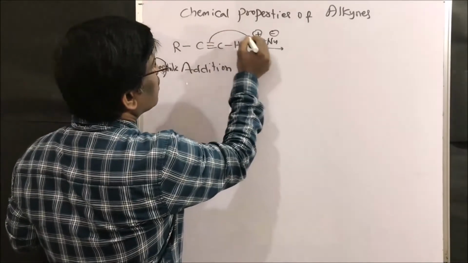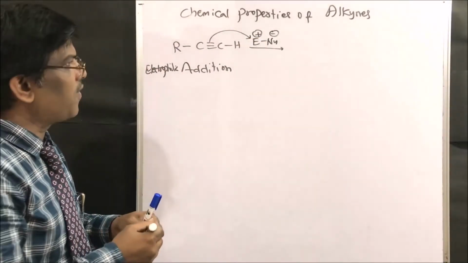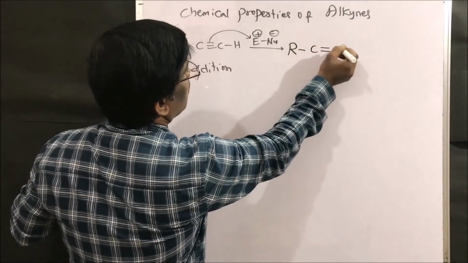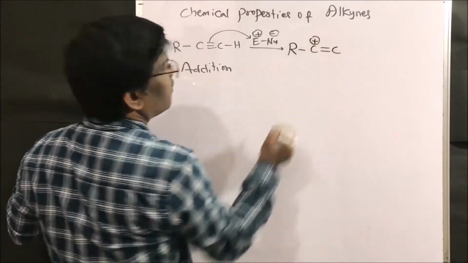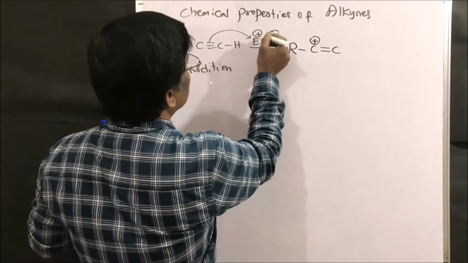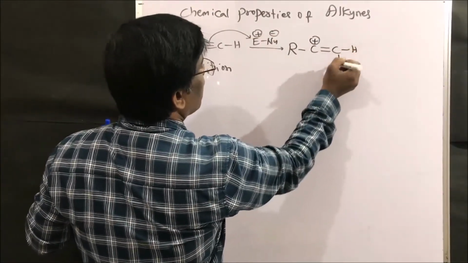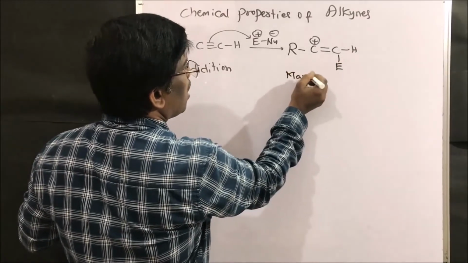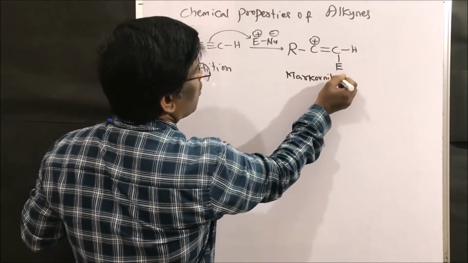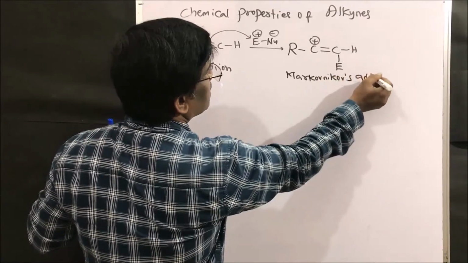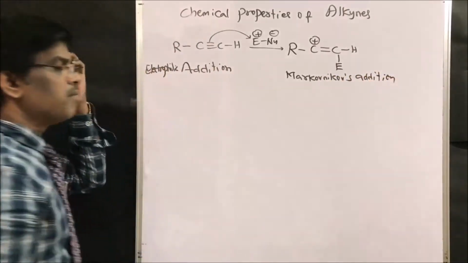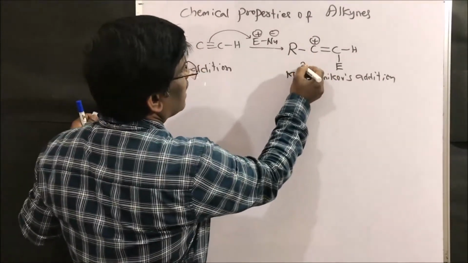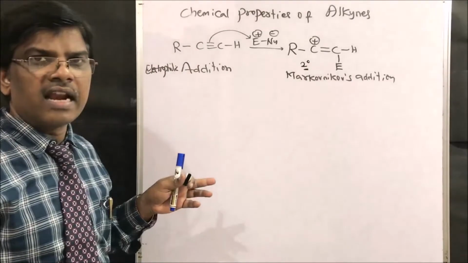So the electrophilic addition will take place in the first step to give R C double bond. This is a vinyl carbocation. So this electrophile will add following Markovnikov's addition, where the carbocation will be a secondary carbocation, right friends?